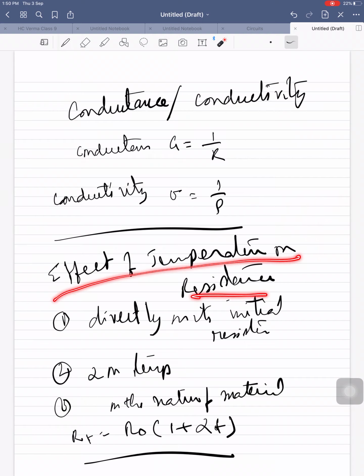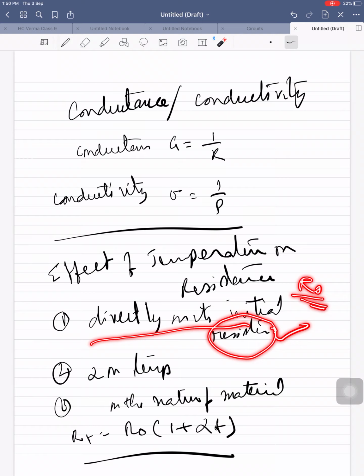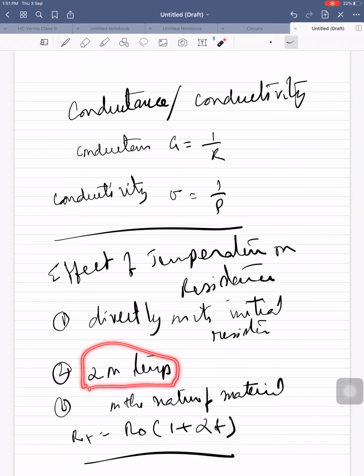The effect of temperature on resistance is directly proportional to the initial resistance, that is called R naught, and also directly proportional to the temperature, and also the nature of the conducting material, that is called alpha. Rt equal to R naught into 1 plus alpha t. Okay.